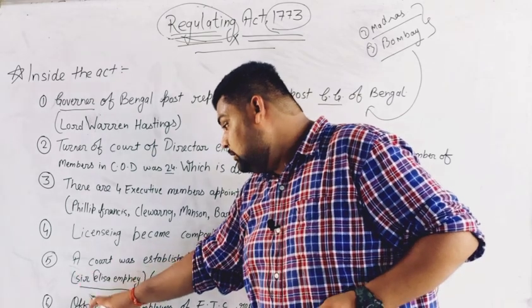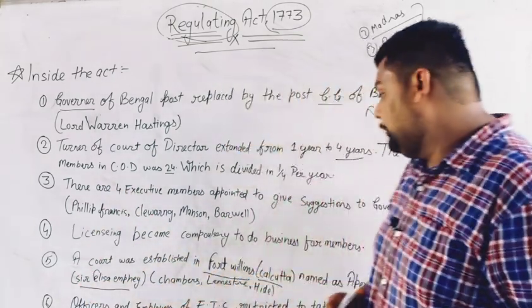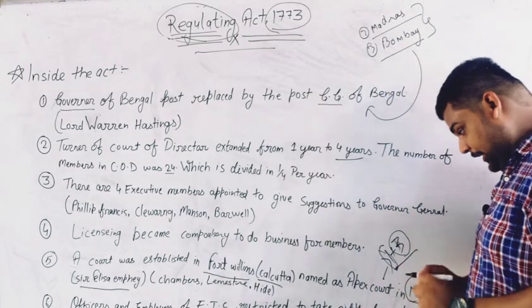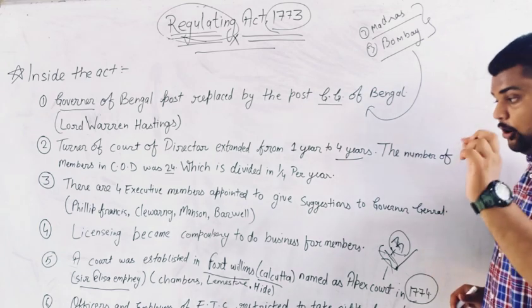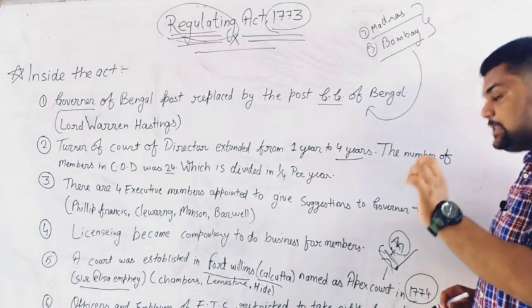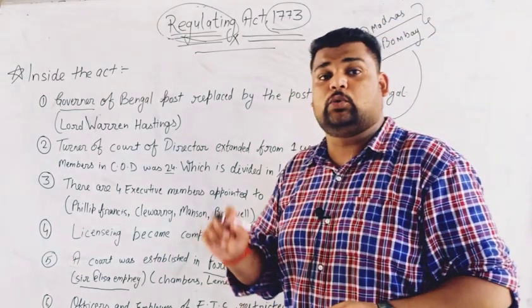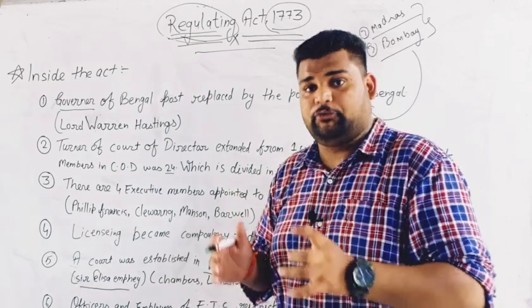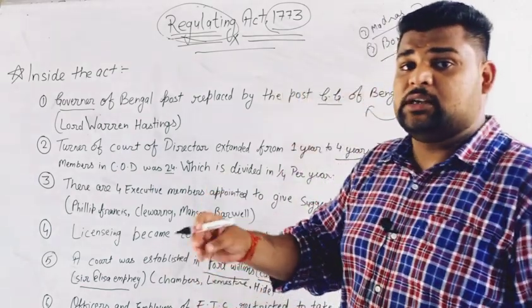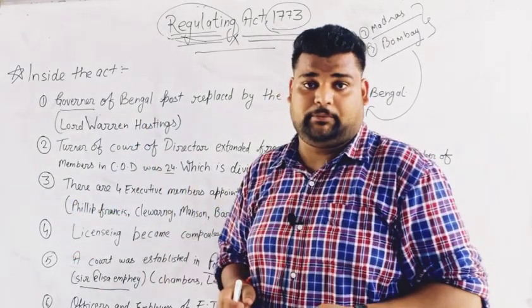The sixth thing to remember in this topic is that officers and employees of the East India Company were restricted from taking gifts from the local people. As I told you, the motive of this act was to finish the corruption which was broadly spread in the East India Company.